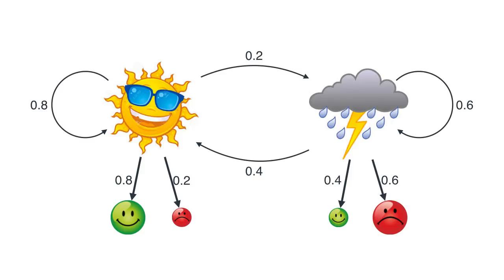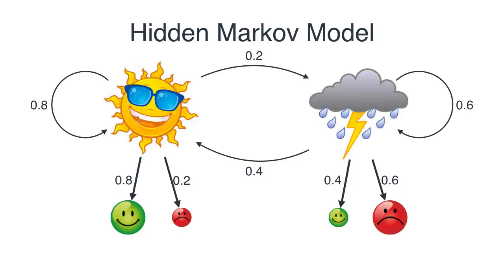And so what we have is now a hidden Markov model. So a hidden Markov model has two types of states. It has some observations, which is what we see. So Alice can only see Bob's mood. She doesn't get to see the weather. So those are observations. And then the weather is called the hidden states because Alice doesn't get to see the weather. She can only infer it from the observations, which is Bob's mood.